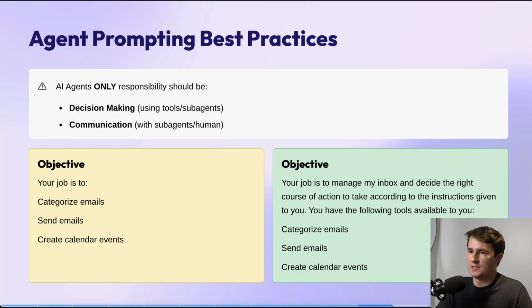So a comparison of this is here is an example objective for an AI agent, which is a jack of all trades. So your job is to categorize emails, send emails, create calendar events, whereas the one on the right, your job is to manage my inbox and decide the right course of action to take according to the instructions given to you. You have the following tools available to you: categorize emails, send emails, create calendar events. So this objective is much more of decision-making and communicating with those tools, not so much of performing those tasks itself.